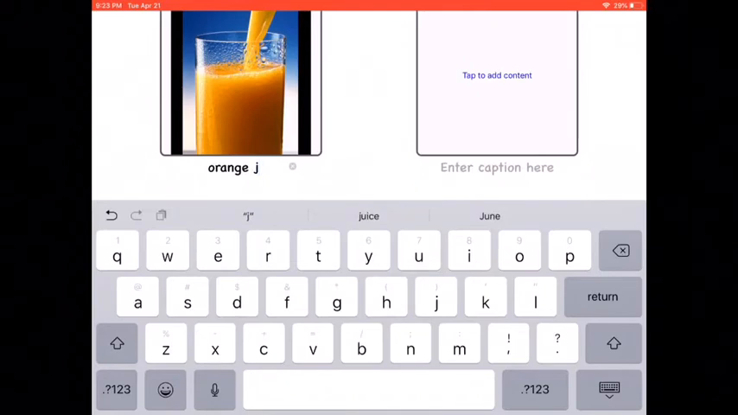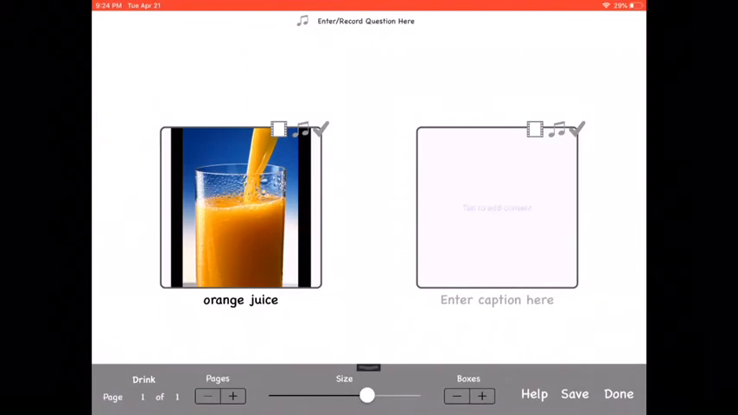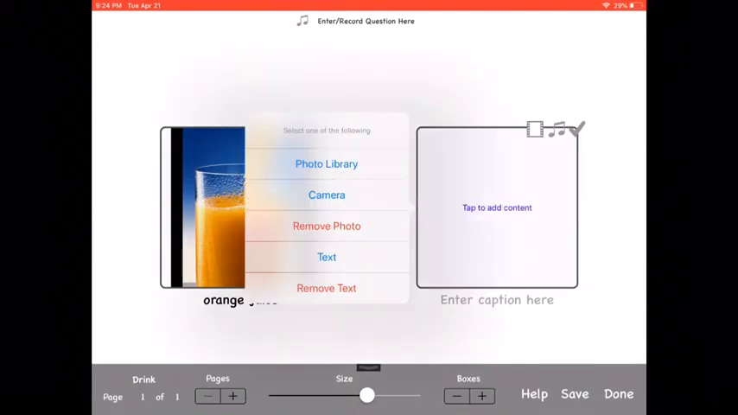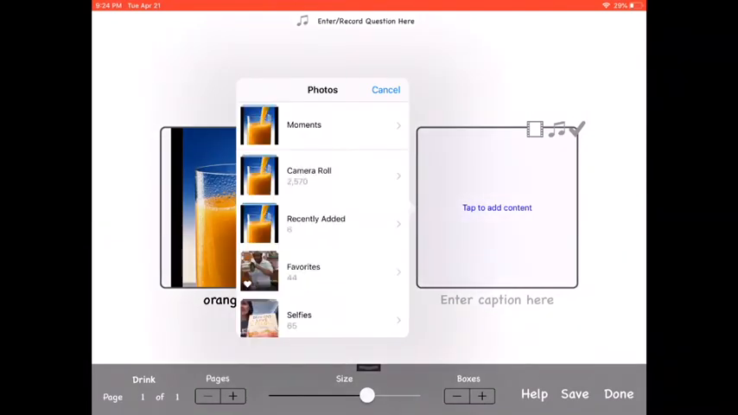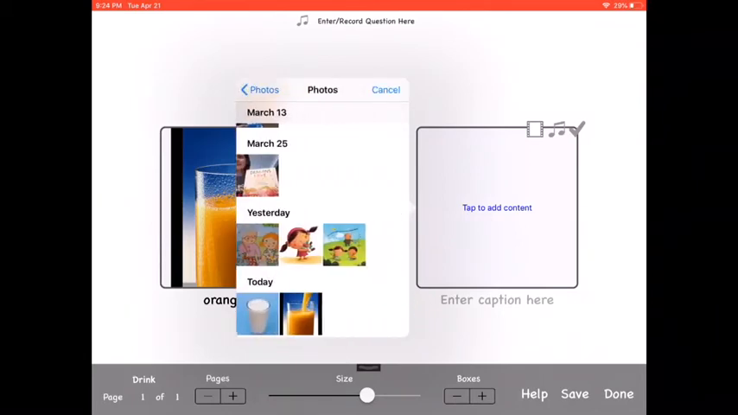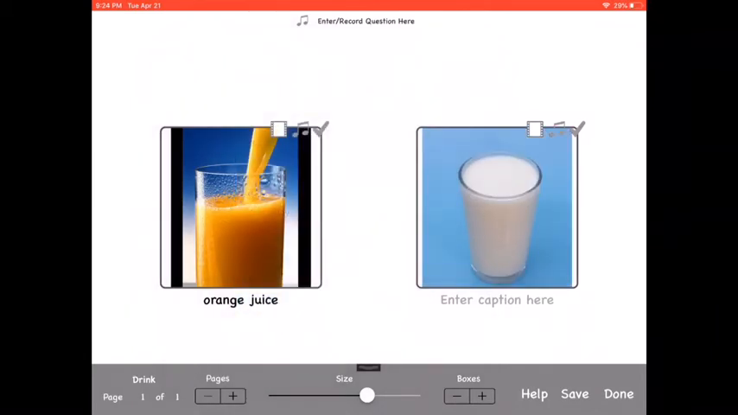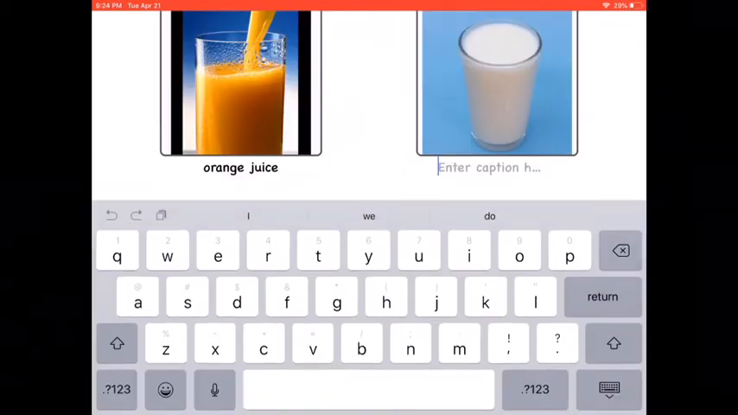And you can go ahead and click underneath. You can click on enter caption here under the picture, and it will automatically let you edit that. So next we'll tap on the second picture. We'll go to photo library, and I'm going to choose a picture of milk. And then underneath we'll just type out milk.